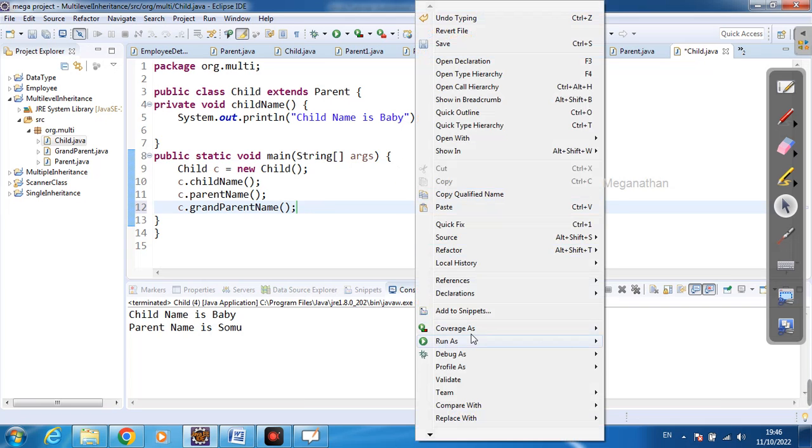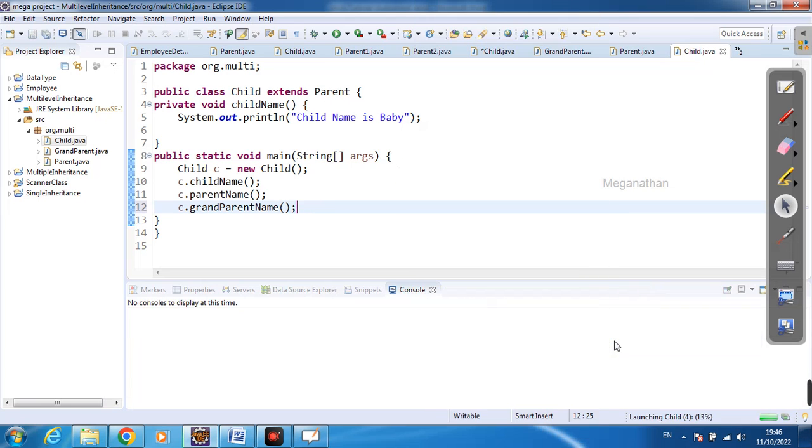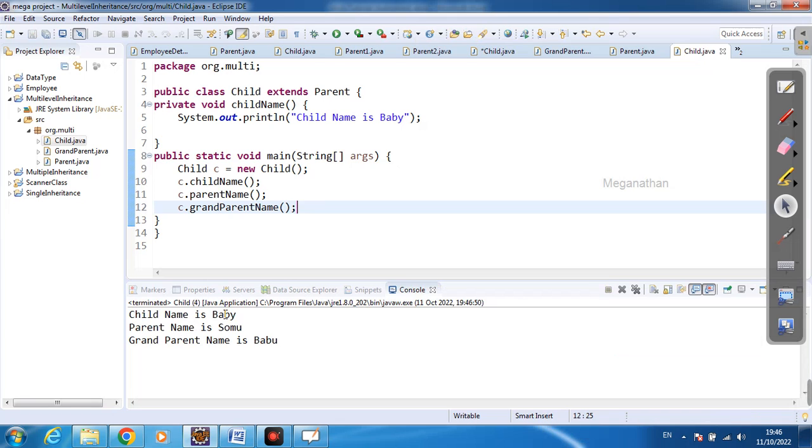I am going to run this, run as Java application. See, child name is baby, parent name is Somu, and grandparent name is Babu. If I access two parent classes at a time, with a comma, parent one, parent two, that is called multiple inheritance. It is not possible with classes, right? We will achieve that in interface only.